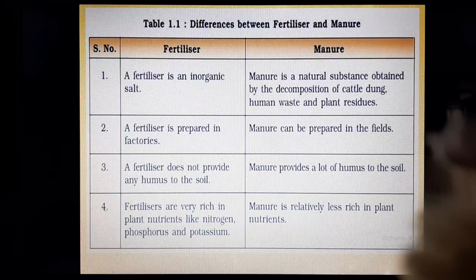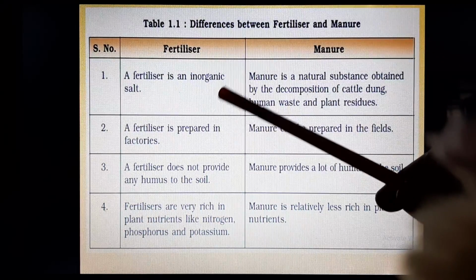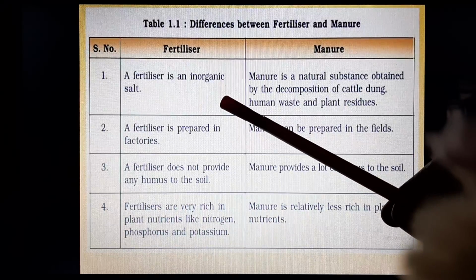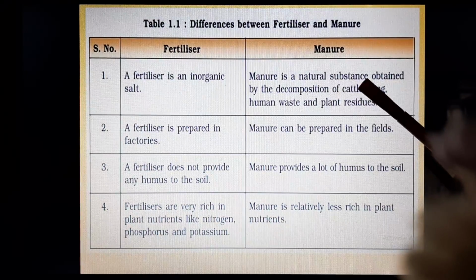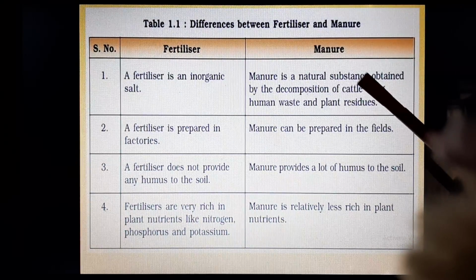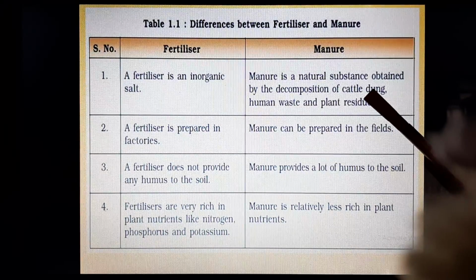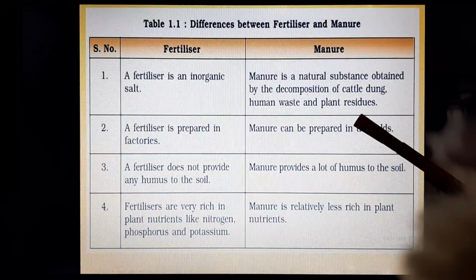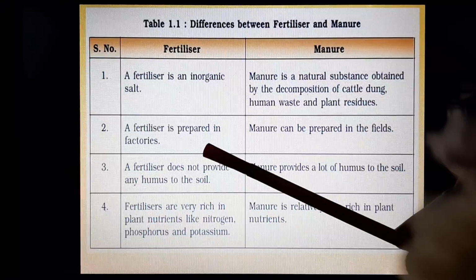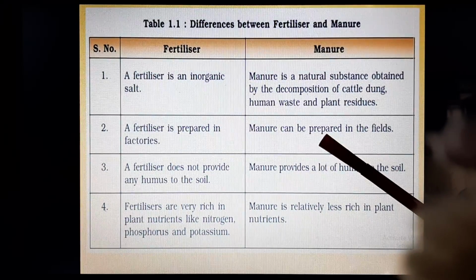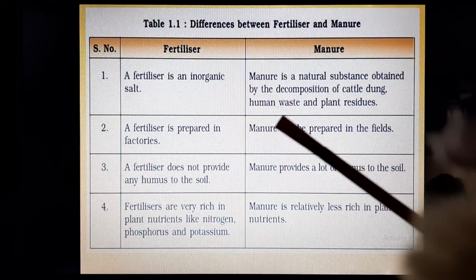Here are a few differences between fertilizers and manures. Fertilizer is an inorganic salt or synthetic, whereas manure is a natural or organic substance, obtained by the decomposition of cattle dung, human waste and plant residues. The fertilizers are prepared in factories, whereas manures can be prepared in the field.